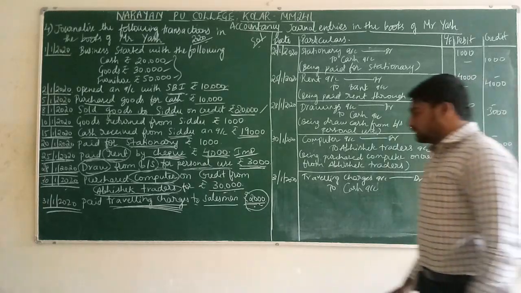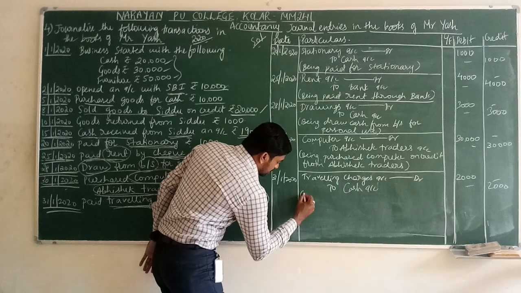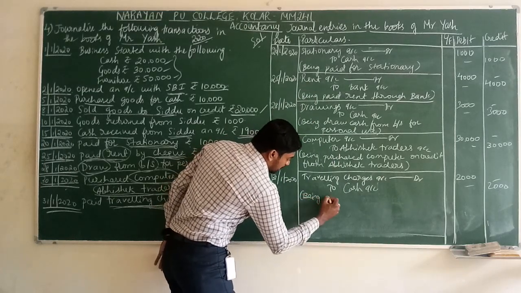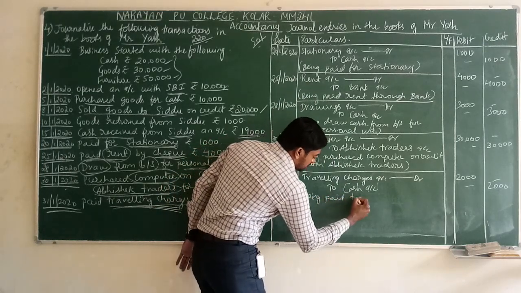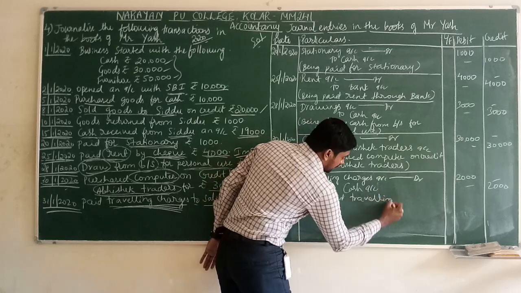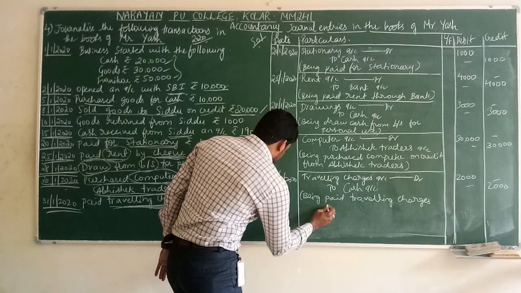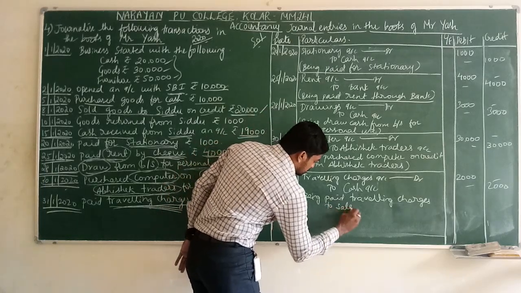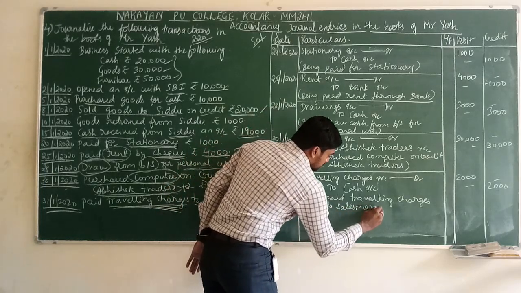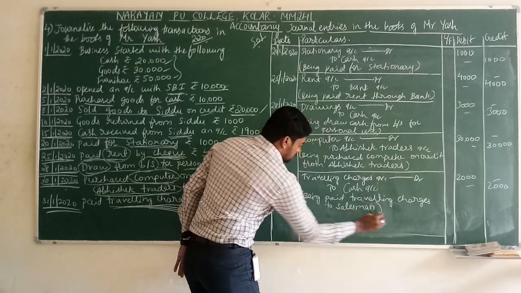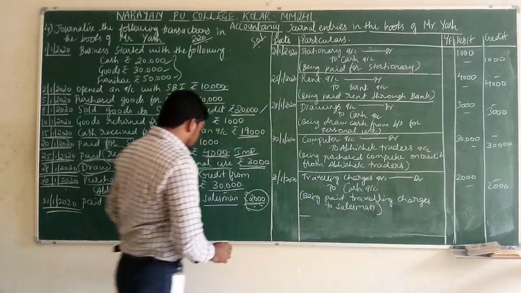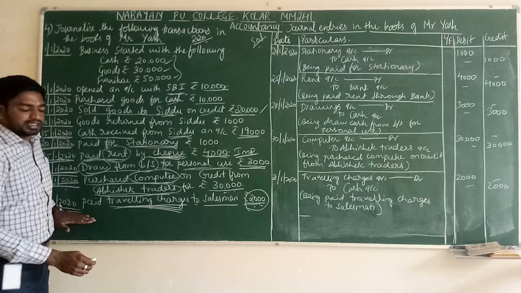Next, what will we write below? We will write the narration: being paid traveling charges. Paid for whom? To salesman. Close the narration. Is this the last transaction? Yes, this is the last transaction.